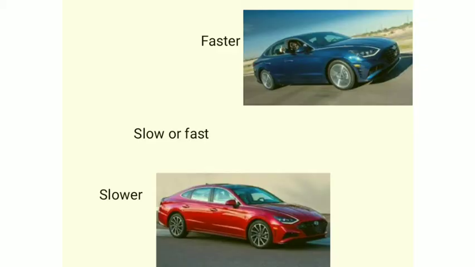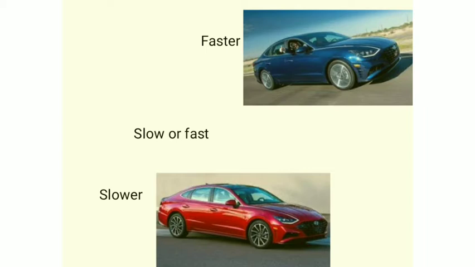Now what do you see here? The blue car and the red car. The blue car is fast and the red car is slow. So why was the blue car an example of fast motion? Yes, because it very quickly changed its position. In a short interval of time, it reached from position A to position B. But the red car took more time to reach from position A to position B.